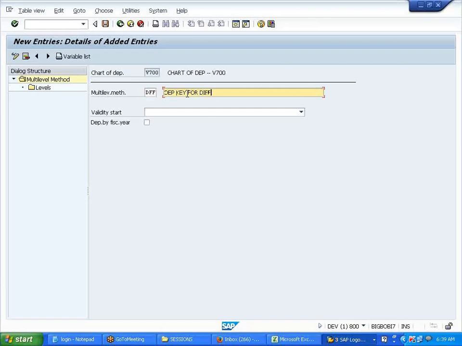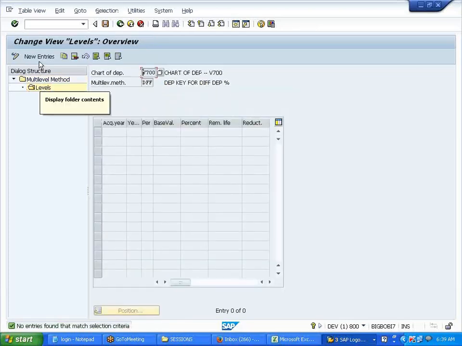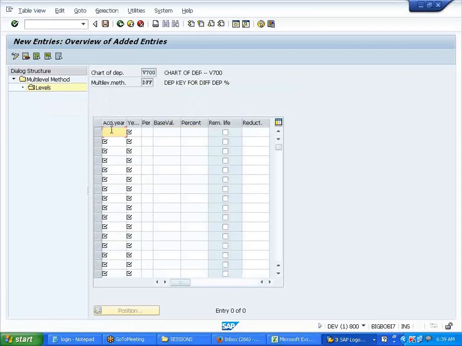for different depreciation percentage. Depreciation start day, new entry is here. So what did we say in the acquisition year? 999, right? So first 2 years, base value on the acquisition value, 12%.